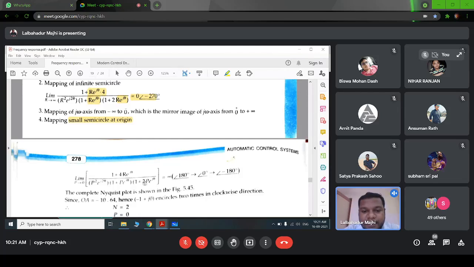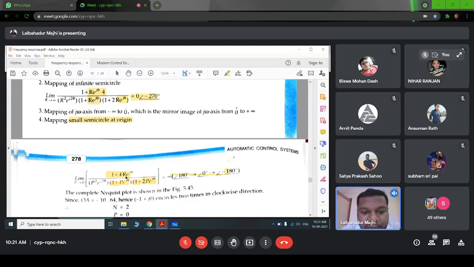As p is almost 0, we can neglect this one, and we can neglect this angle also. So we will get p square into e to the power j 2 theta plus 4 into p into e to the power j theta. That will also be neglected, so we have only the 2 theta. So minus 2 theta, and we have this angle and magnitude 1 by 0, infinite, so we can neglect all these things.